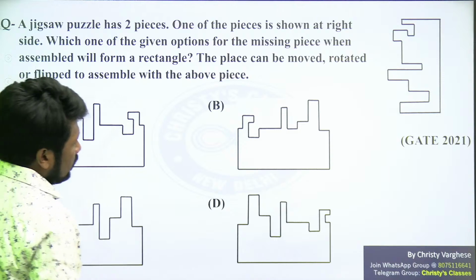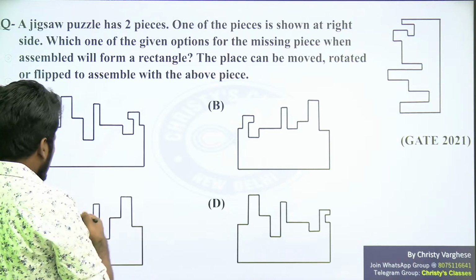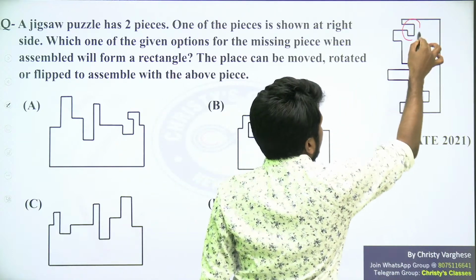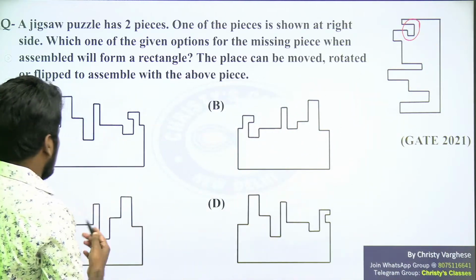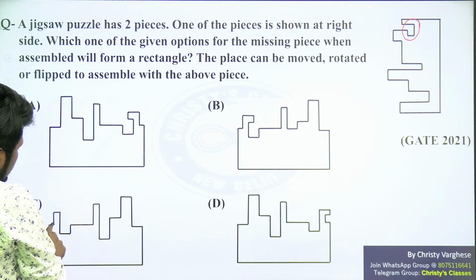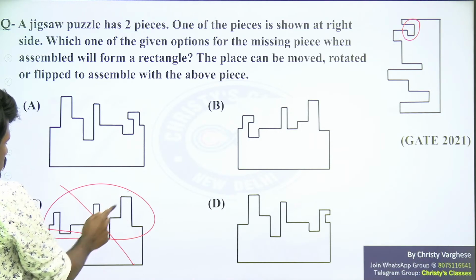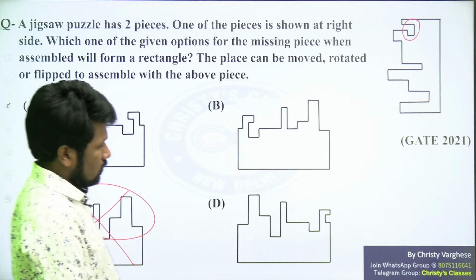First of all, let's try to eliminate. Look at the four options. If there is a bend like this, in the picture also there should be something to match with that bend. In option C, there is nothing to match with the bend. So option C is totally wrong.